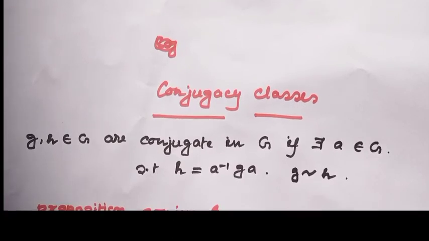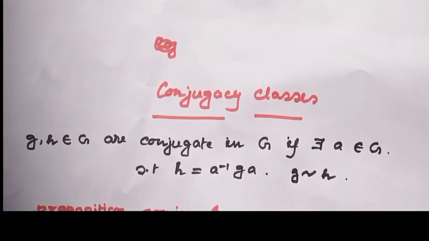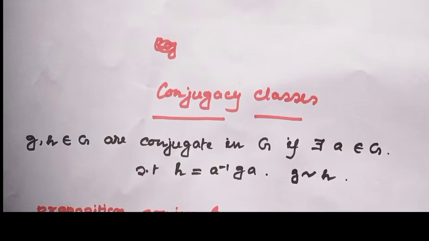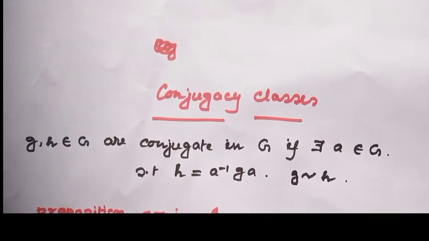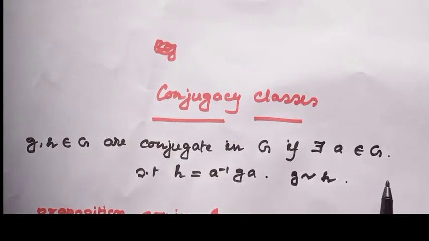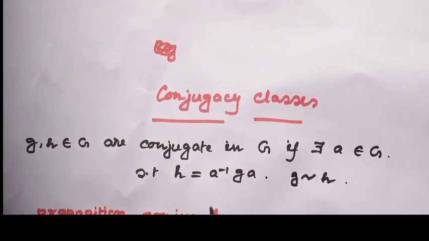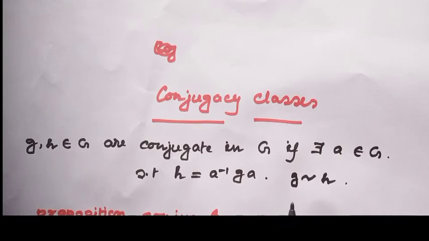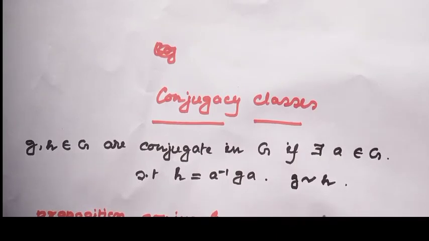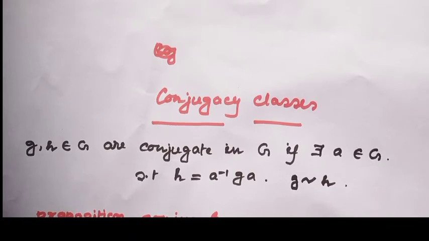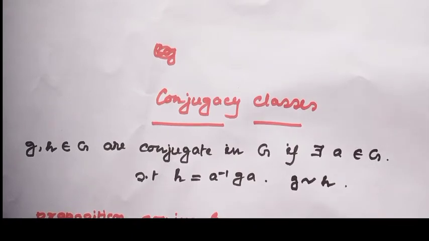Let G and H be any two elements of this group, and they are conjugate to each other if there exists an element A in G such that H is equal to A inverse GA. Then I can say G is conjugate to H. This is the conjugate element.